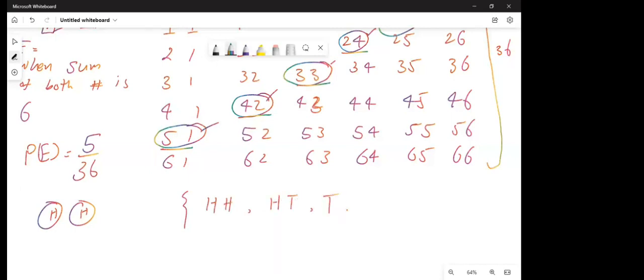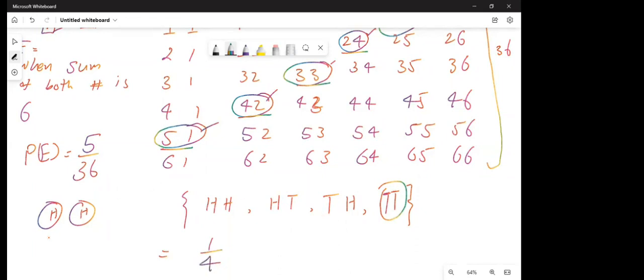Then the first gives us a tail, the second gives us a head, and both tails. So these are all the possible outcomes. If I ask you what is the probability that we get both tails, you look at the possible outcomes. There are 4, and among these 4 there is one outcome with both tails. So it's 1 out of 4.